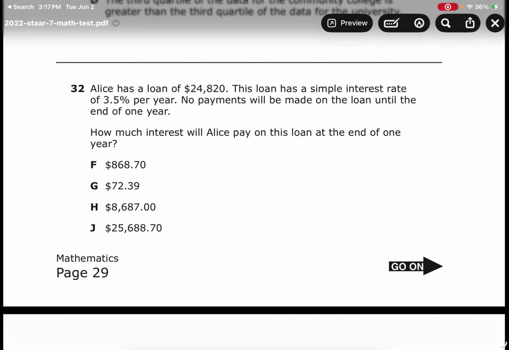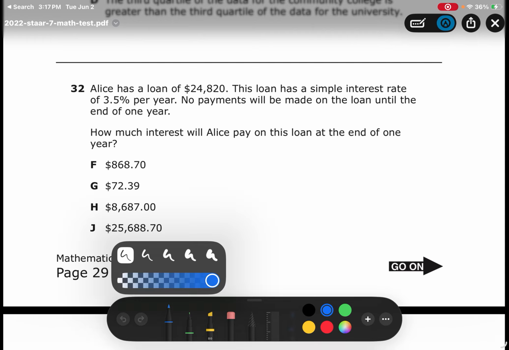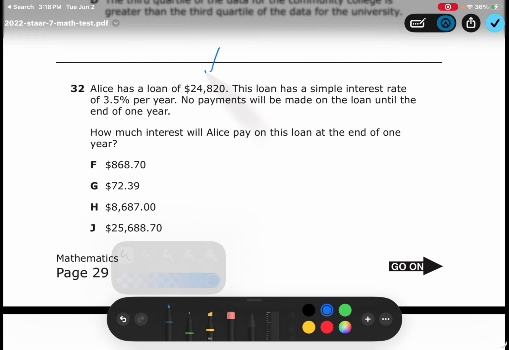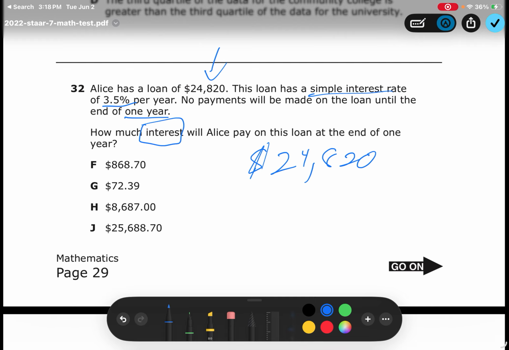All right, here's this question that came from the 2022 STAAR for 7th graders. Now, this one is simply interest. The main thing is you have a loan of $24,820, and it's a simple interest rate of 3.5%. No payments will be made on the loan until the end of 1 year. How much interest? All we're looking for is the interest. Will Alice pay on this loan at the end of 1 year?